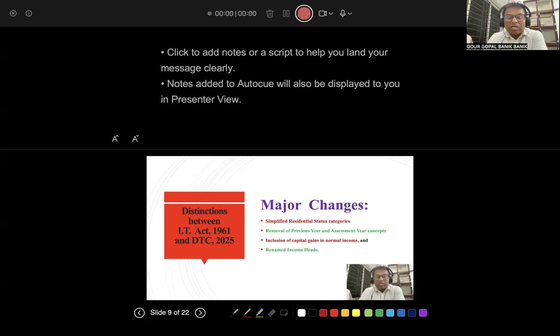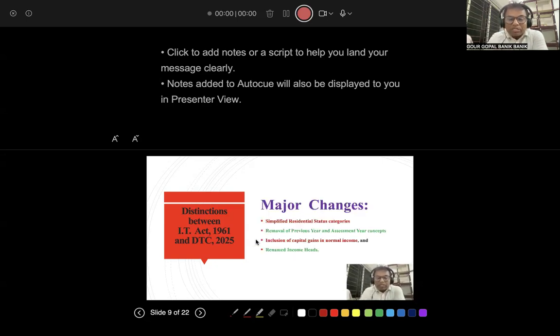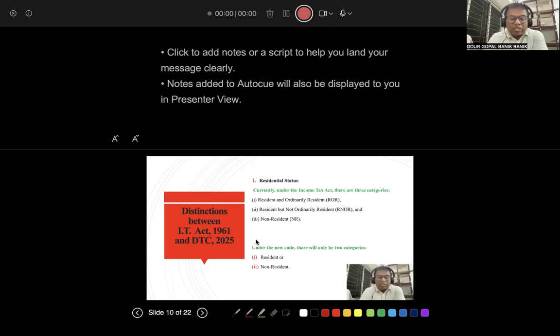These are the differences, but I need to explain, otherwise you won't understand. So let's see. Residential status. I told you the first point is residential status. What is the change here and what is the simplicity? Let me check it. So yes, residential status.